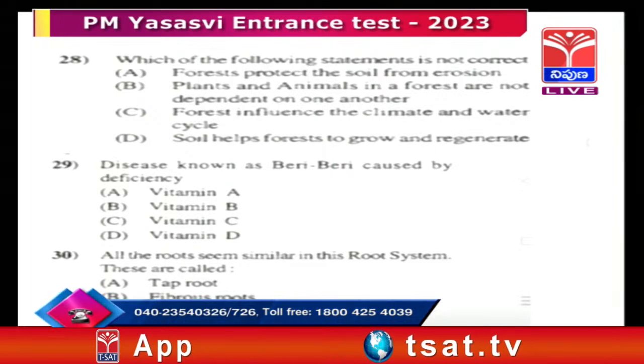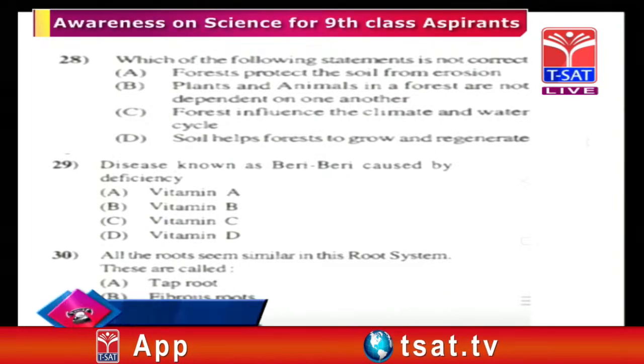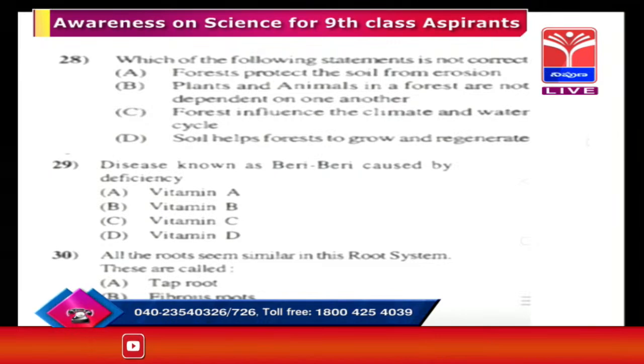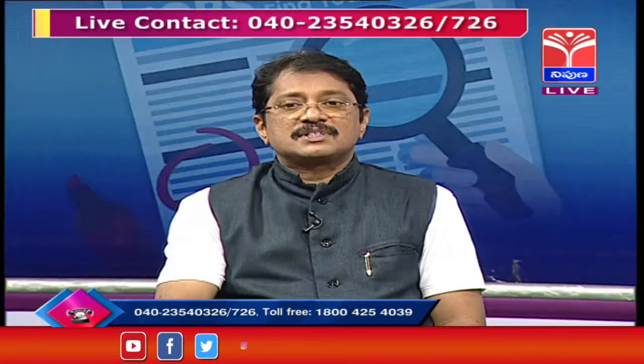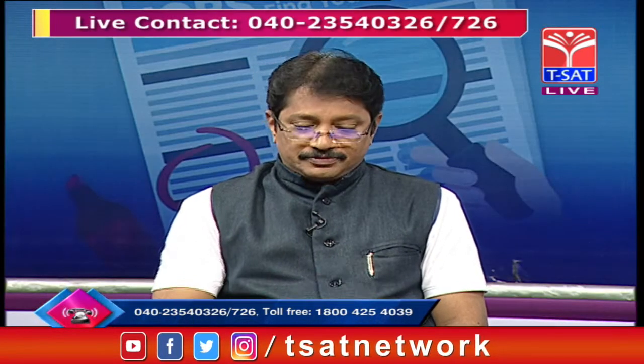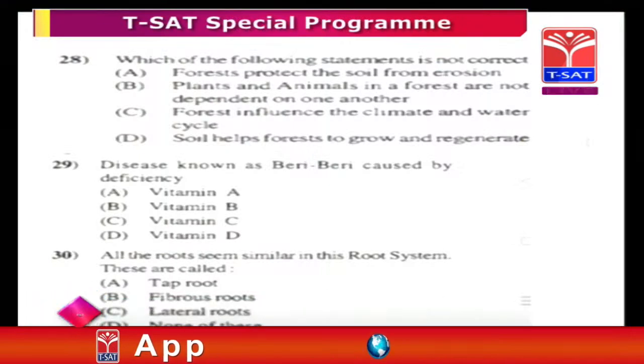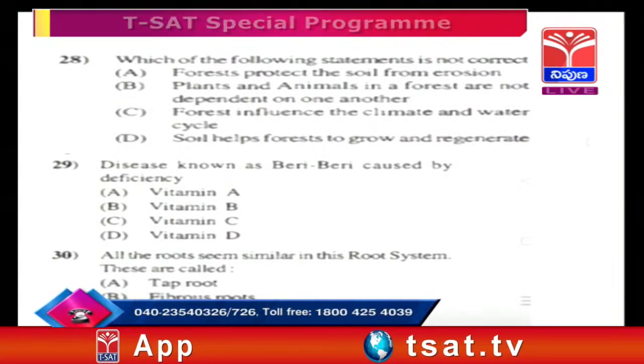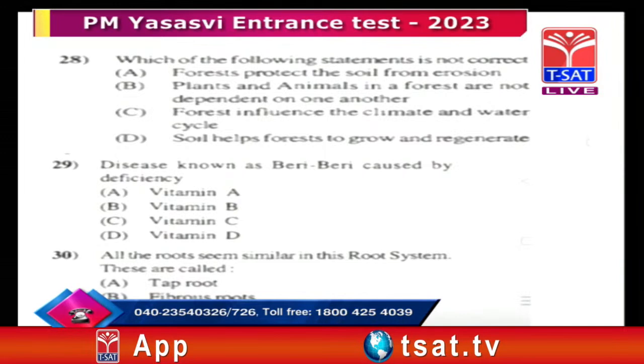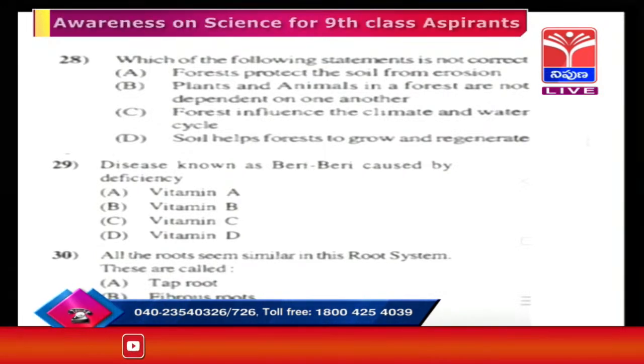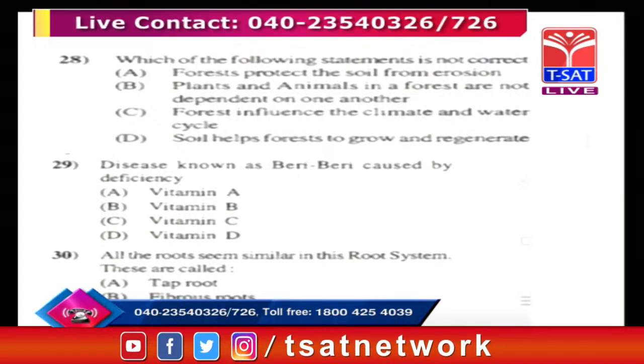Now we shift to the next question. The disease known as beriberi is caused by a deficiency of, so it comes in the vitamins. Vitamin A is retinol and helps in eye health. Vitamin B is a water soluble vitamin. It is a complex vitamin, made up of several vitamins. Generally B1 deficiency causes beriberi.